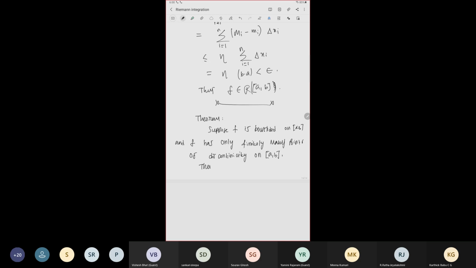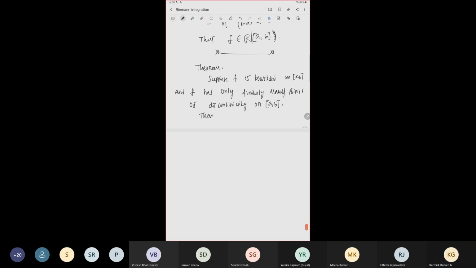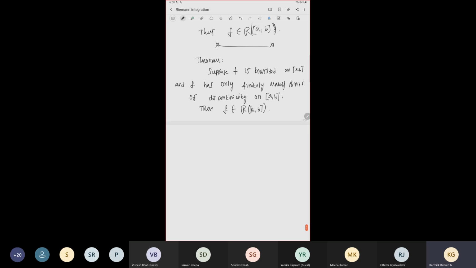Then F is bounded, so the proof is again the same.